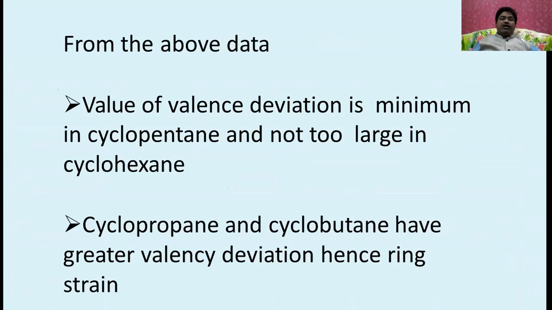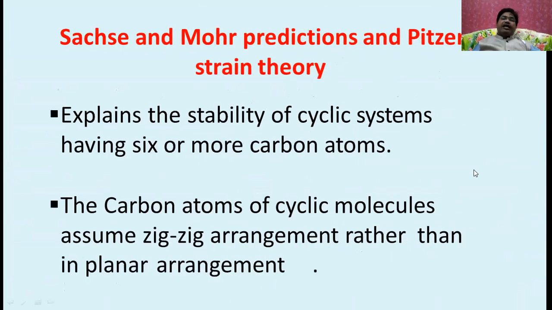From the above data, the valency deviation is minimum in cyclopentane and not too large in cyclohexane. Cyclopropane and cyclobutane have greater valency deviation, hence ring strain. Sachse and Mohr's prediction, along with Baeyer strain theory, explain the stability of cyclic systems having 6 or more carbon atoms.